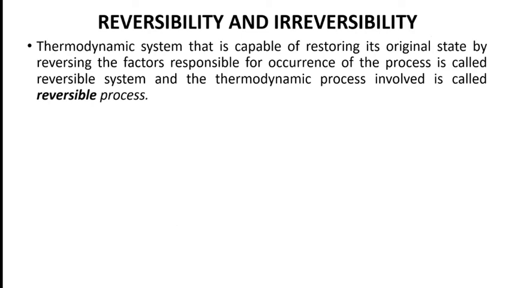In a reversible process, if we supply heat and the system does work, then the work supplied to the system should give the heat back, and there is no influence on the environment.